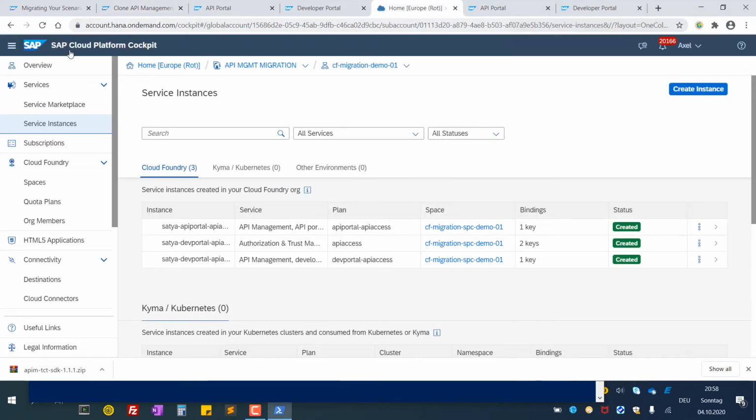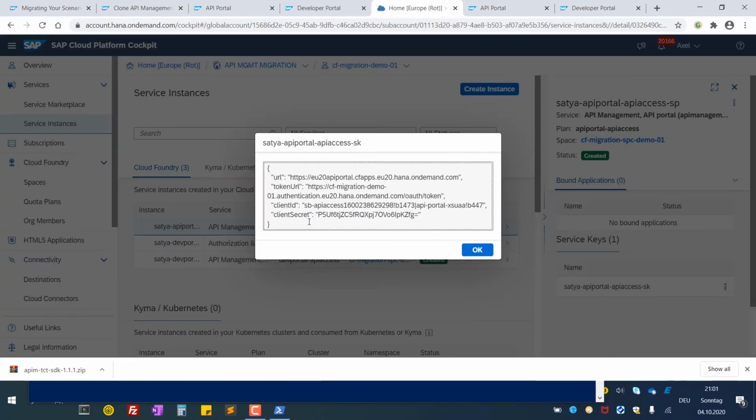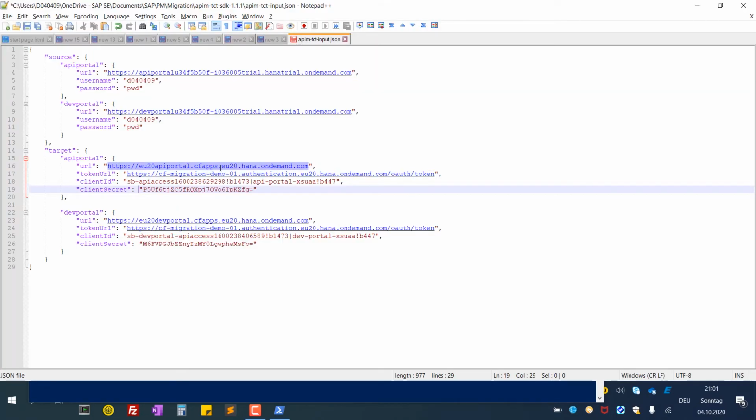So now let's see where to get those OAuth clients. We go again into the Cloud Platform cockpit of the target services. There, under Service Instance, you can, in the upper right corner, create a new instance for enabling the API access. Also, this is described in the help guide. I have already created the instances, so now we can view the service keys, and there you get all the information that you can simply paste into the JSON configuration file.